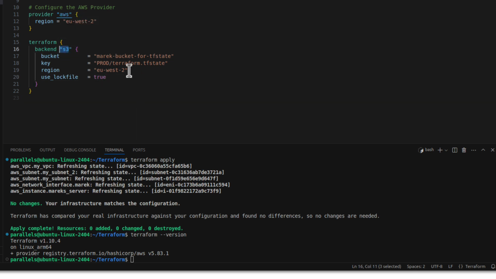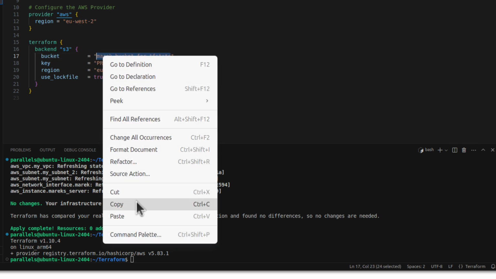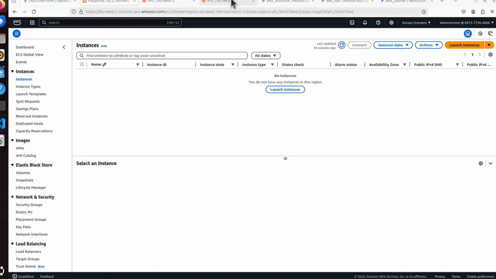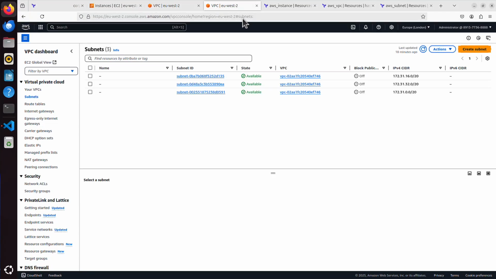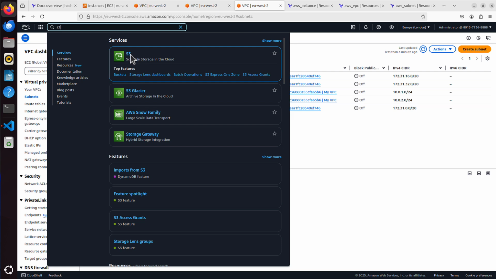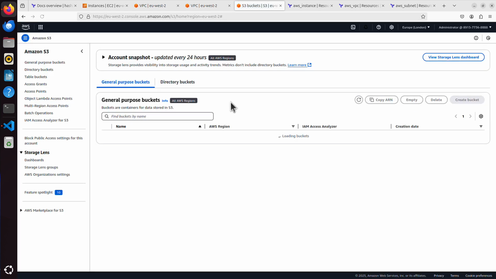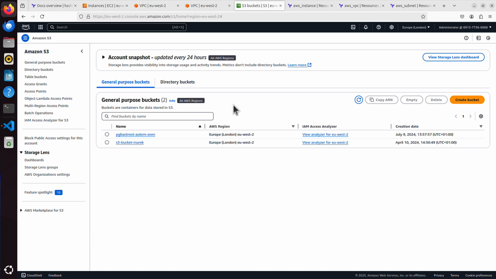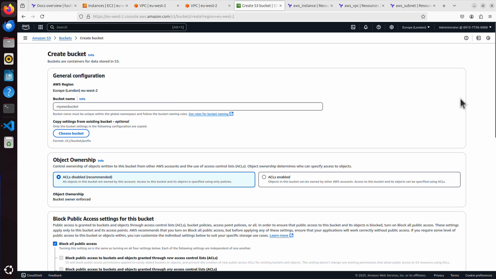I will just press Command S, and now I need this bucket to exist in AWS, so let me copy this value, because I don't have that bucket. So let's quickly create one, and I will go to S3. A bucket is like a placeholder within AWS where you can simply store stuff. I've got some buckets, I don't remember what they are for, but I will create a new one. I will paste that name here, and scroll down.